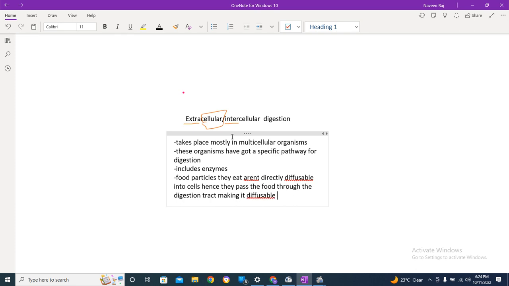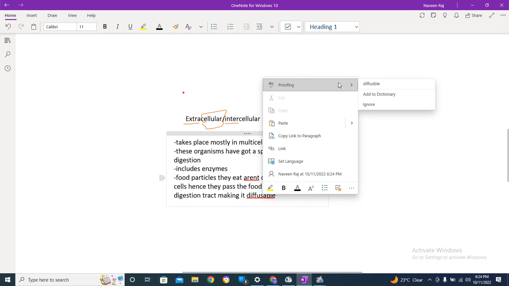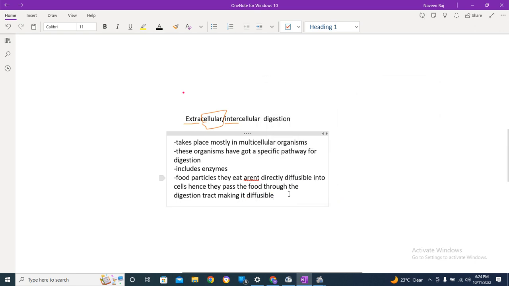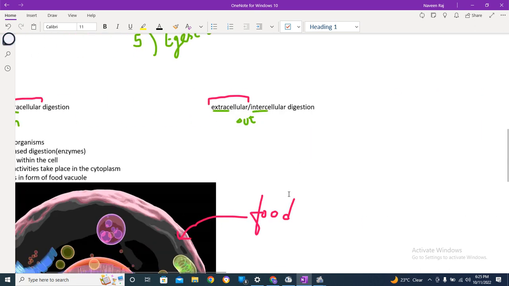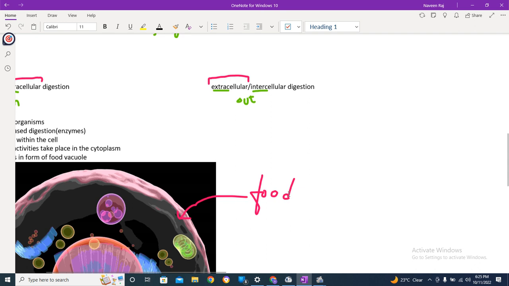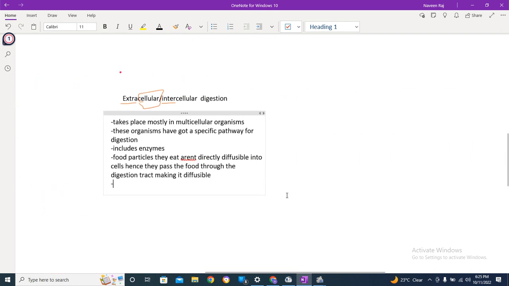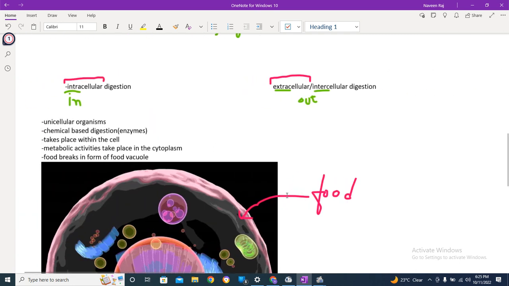Now when this food becomes diffusible, then it will be absorbed into the cell. Many students get confused about why it doesn't go directly. This is because unicellular organisms eat simple food. They are not eating that many large molecules, but multicellular organisms do. Hence we need to break down food to this level, right?